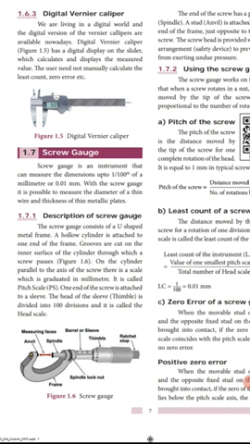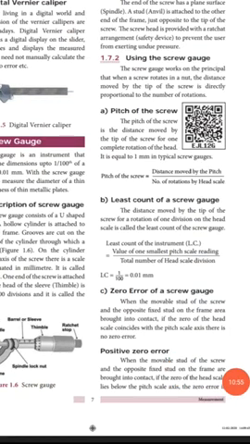First one, the same as the vernier caliper. In this screw gauge also, first we find out the zero error, positive error and negative error. First, if the zero of the head scale coincides with the pitch scale axis, there is no zero error. And then if the zero of the head scale lies below the pitch scale axis, the zero error is positive. And then negative zero error means if the zero of the head scale lies above the pitch scale axis, that error is called negative zero error. Okay.